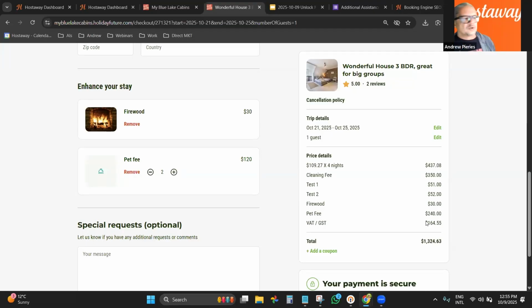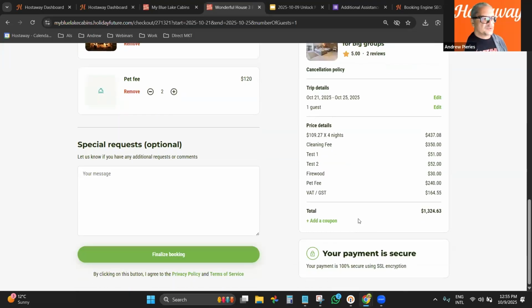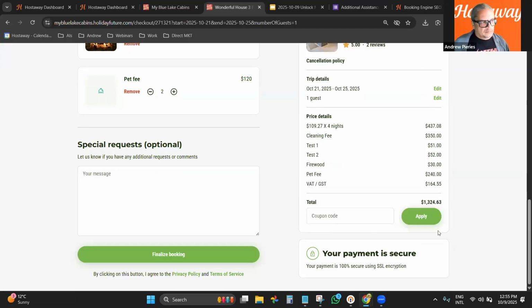So then it also brings the price automatically, and now it's ready, right? If you're creating a promotion with coupons and everything, someone can click, and here they can add the coupon. So after completing everything, the guest comes here and finalizes the booking. Okay. You see here some more questions.